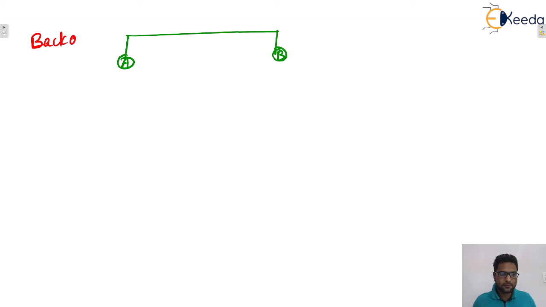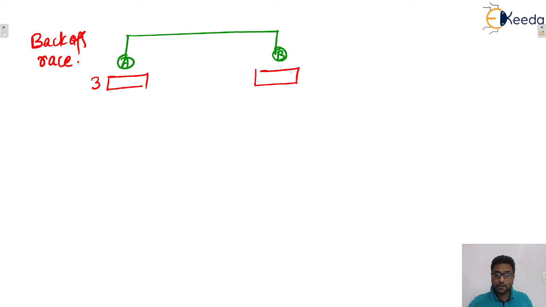In the second case, A won, that means A won the second back off race, isn't it? Okay. Now if A won the second back off race, that means A transmitted his second packet successfully. Now A will try to transmit his third packet, and you can see B is not winning yet. So B is still waiting to transmit his first packet, isn't it?